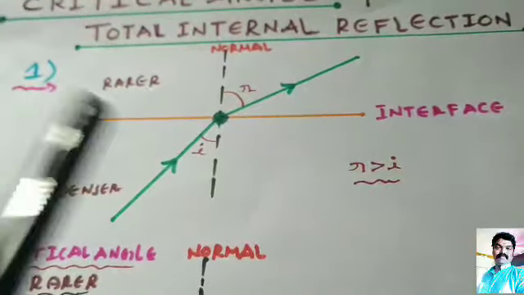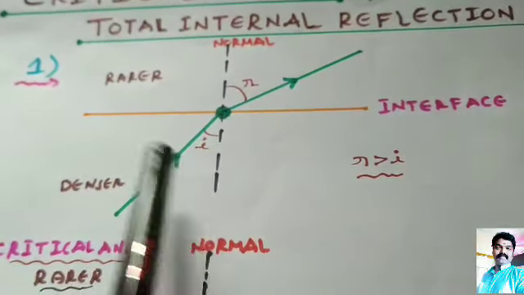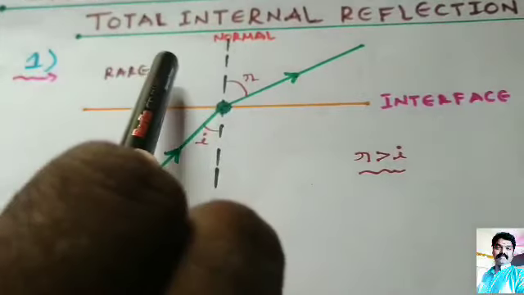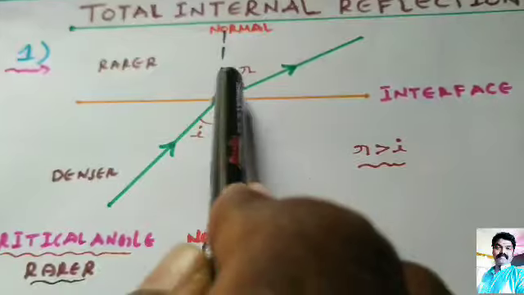Now, when a light ray travels from a denser medium to a rarer medium, the refracted ray bends away from the normal.